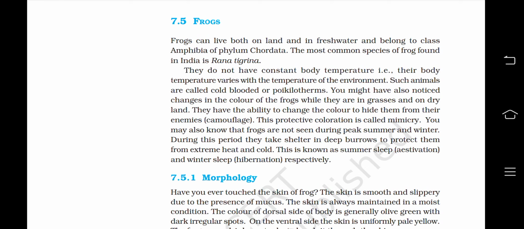This is the fifth part of Chapter 7, Structural Organization of Animals. And we are starting off with the frogs.